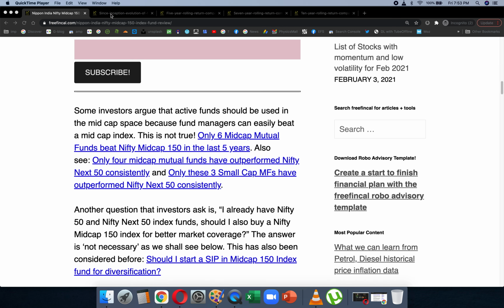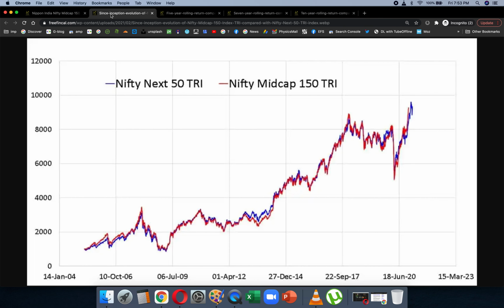Now if you look at the data, this is the since inception growth of the Nifty Midcap 150 index, which is in red, and the blue is the Nifty Next 50 total returns index. Both of them are total returns index. You can see there's practically no difference. The red line and the blue line are basically on top of each other. There are some regions, in this bull run, where the mid caps have done well, but there are some regions where they have underperformed and so on.